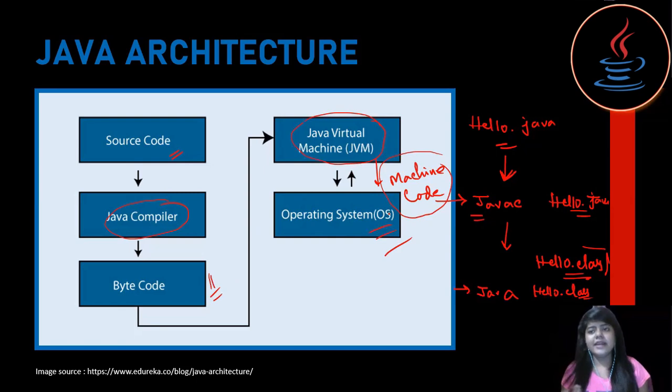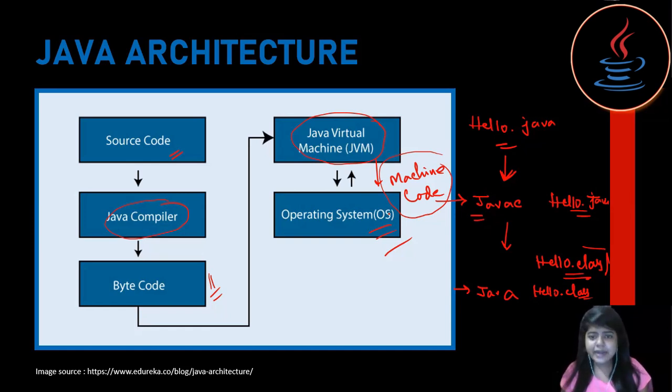Let me share an interesting fact. Java is famous for its WORA feature. It stands for write once, run anywhere. And why not? We can run the .class file irrespective of any operating system, right? It means we can write the code once and run anywhere we want. And that is the beauty of Java.